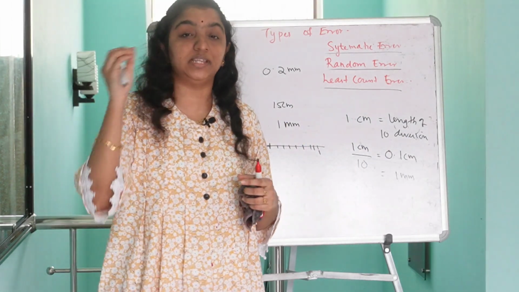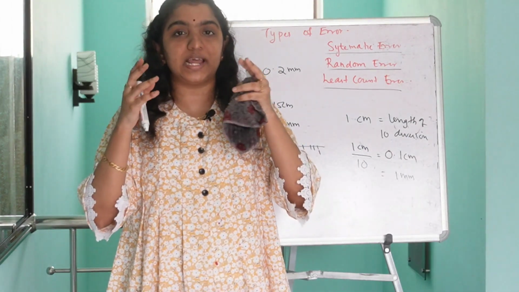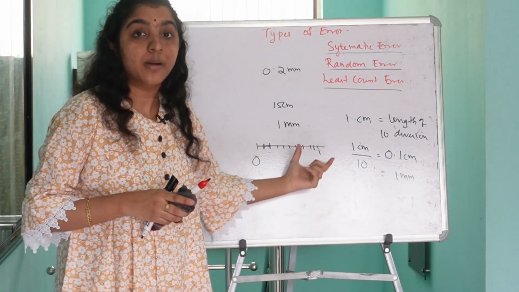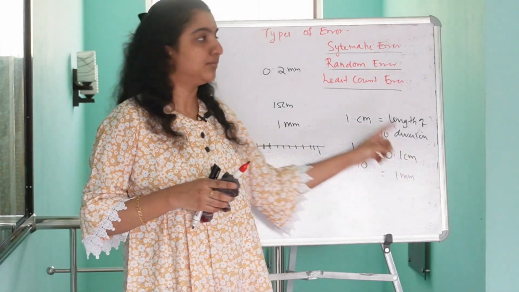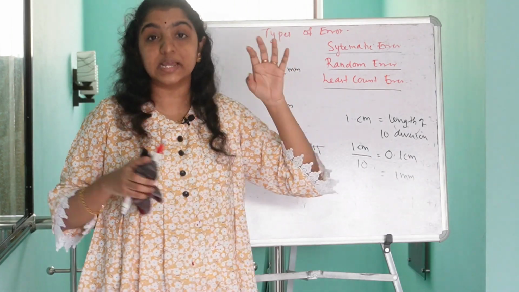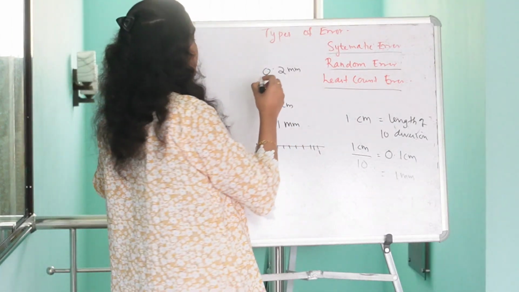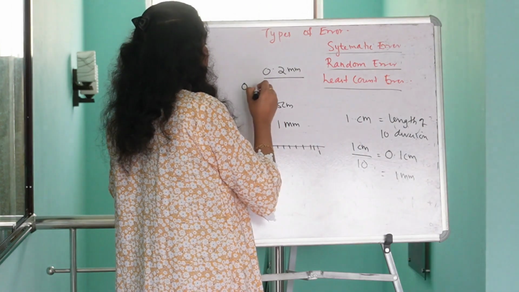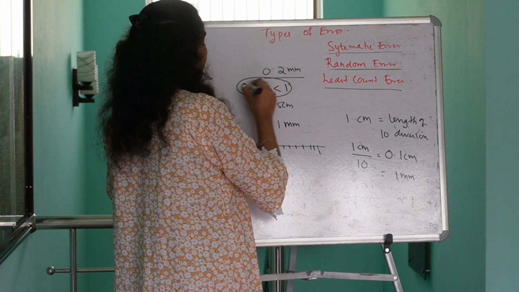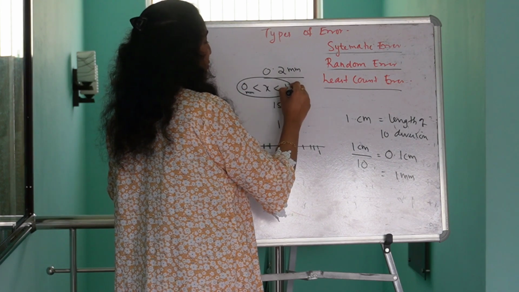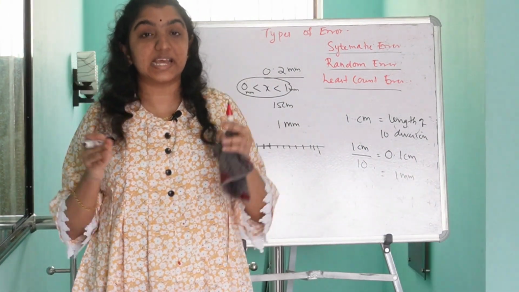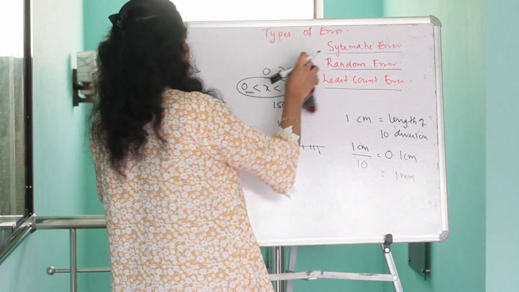No, we cannot measure the exact length of that particular wire, because the least count of this instrument is 1 millimeter. So we cannot measure the length 0.2 millimeter exactly. We could find only the range: the length of the wire lies between 0 millimeter and 1 millimeter. We couldn't measure the exact length. Is it clear? Yes.